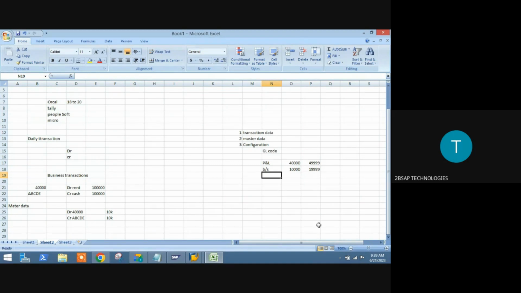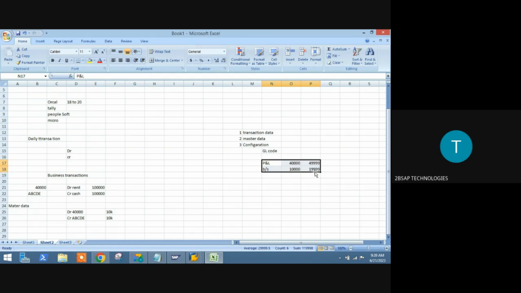This is the consulting job. This is the major work for us. Whatever master data or transaction data you are creating is purely done by the business side, business people. As an IT person, functional person, or SAP consultant, you are going to do this configuration.